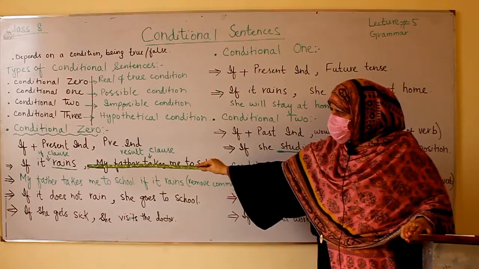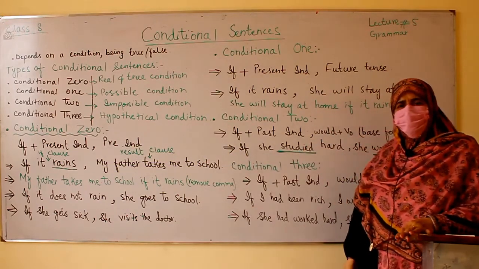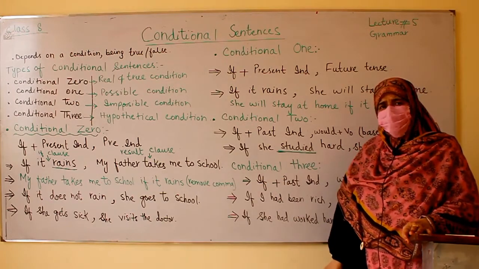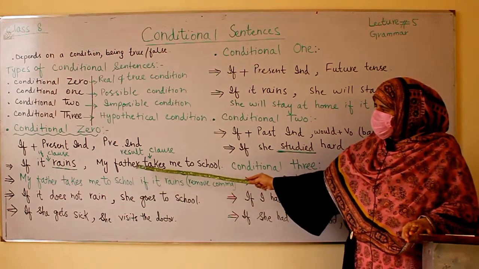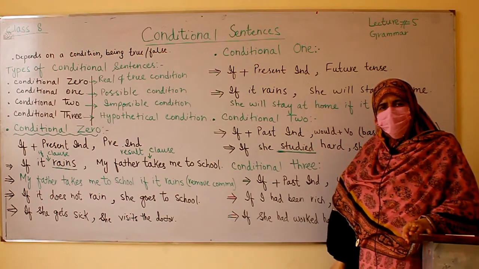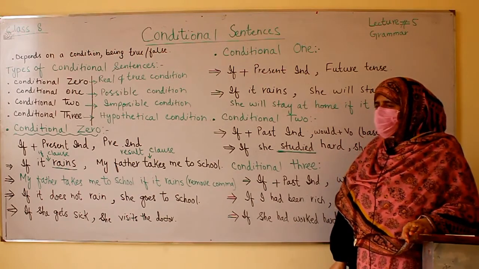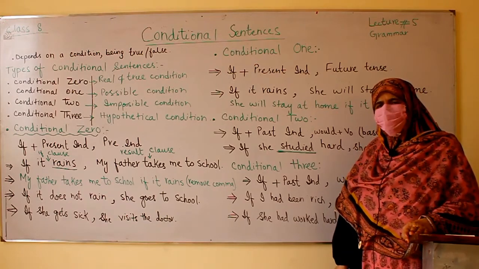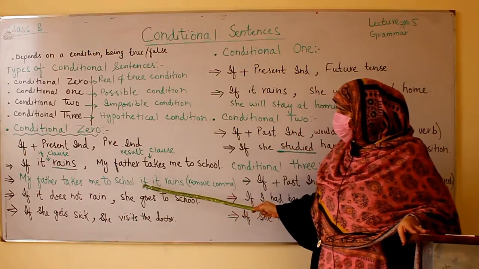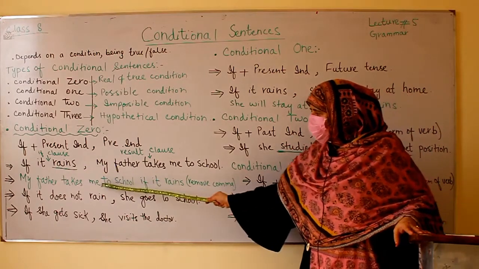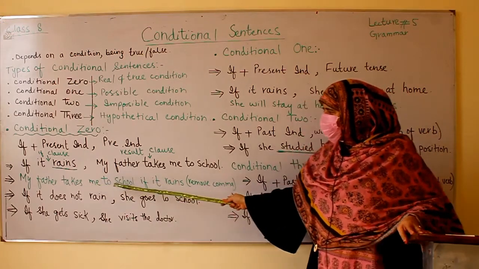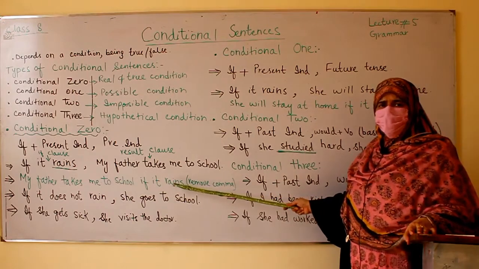So the first part of the sentence, in which we used if, is the if clause, and the other one is the result clause. As I have mentioned in the formula, the use of a comma is very important if you're using the conjunction if at the beginning. If you're using the conjunction if in the middle, joining two clauses, you're not going to use a comma.